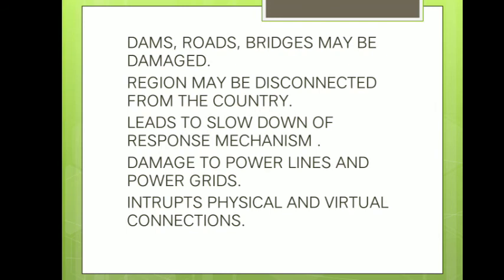The affected area where the disaster has taken place may even be disconnected from the rest of the world, because there will be a lot of damage to the airports and railways, so we can't operate them. They don't have any means of connectivity, and this disconnectivity even leads to a slowdown of the response mechanism that we have to implement in that disaster prone area.